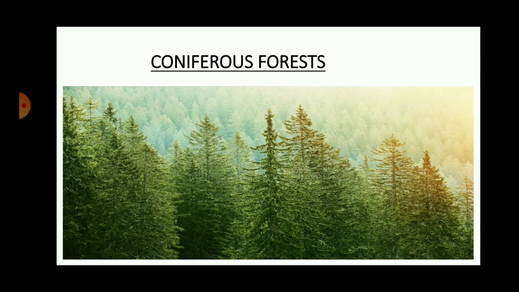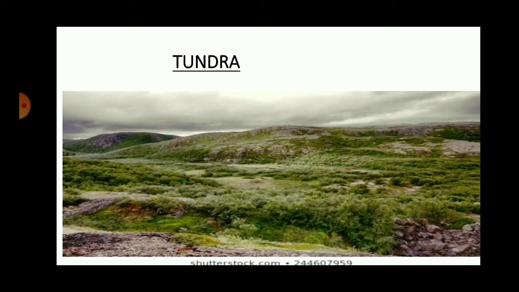Then you have the coniferous forest. The conical shaped trees are seen in this forest, like the pine, fir, spruce, cypress, juniper, etc. And then you have those cold areas known as the tundra region, which are covered with snow for almost 8 months of the year. But when the snow melts, you can see some shrubs growing here and there, moss and lichens growing on the land that is available there. So these are the different types of forest that are seen on this earth.